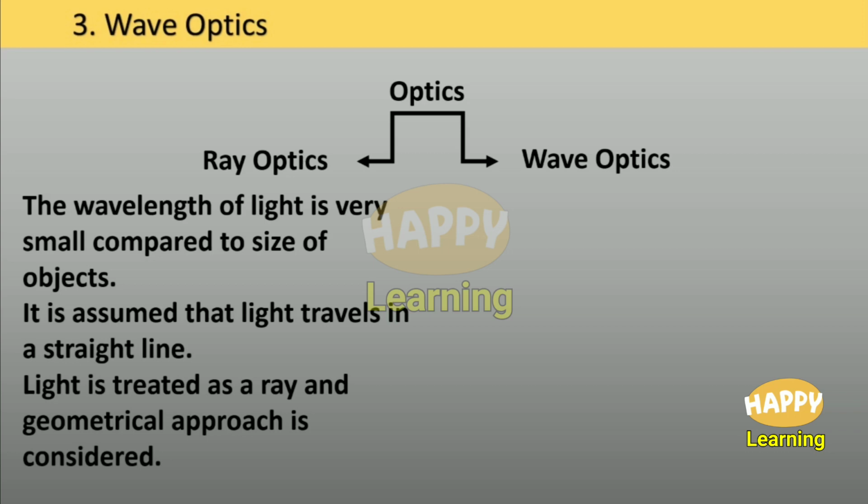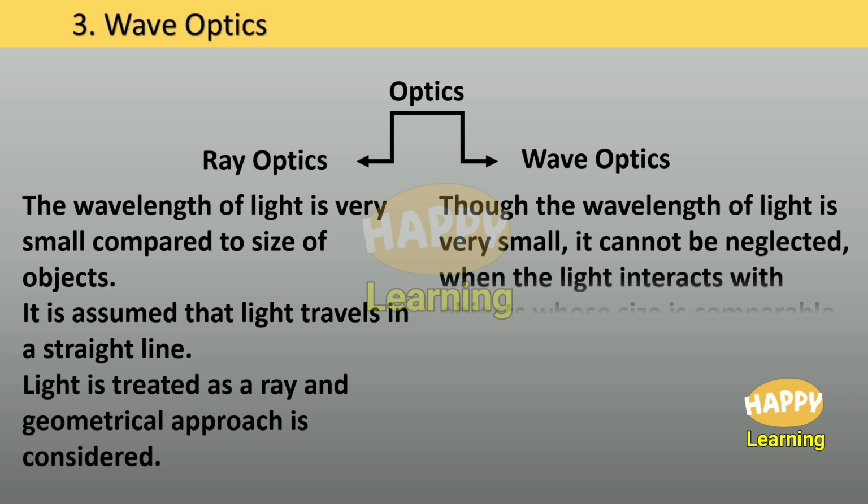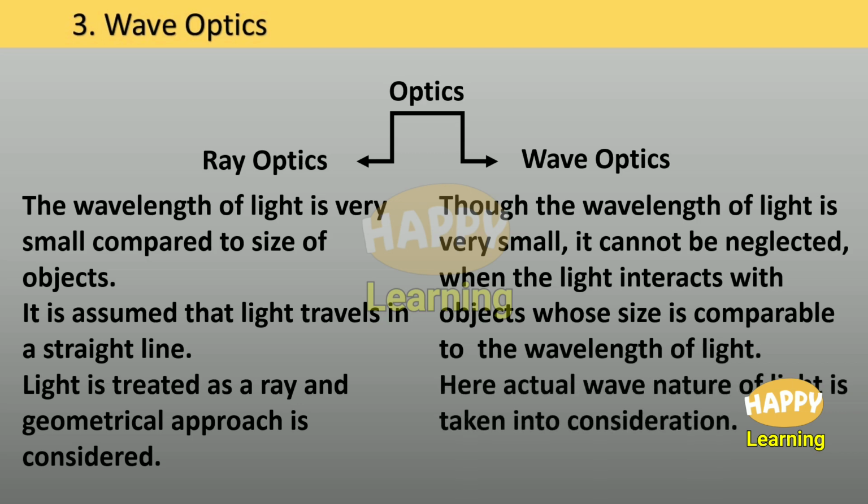On the other hand, in wave optics, though the wavelength of light is very small, it cannot be neglected when the light interacts with objects whose size is comparable to the wavelength of light. Here, the actual wave nature of light is taken into consideration.